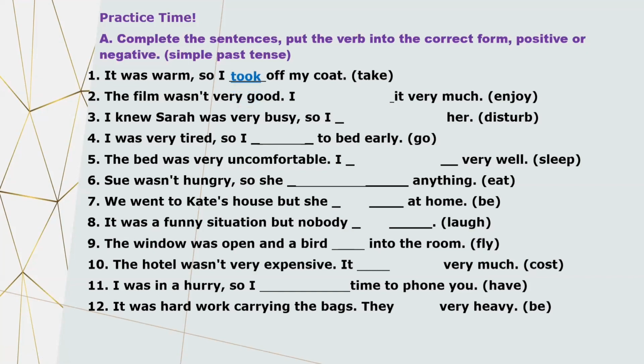Film wasn't very good, and if film is not good, you are not going to enjoy it much, right? So it will become I did not enjoy it very much. I knew Sarah was very busy, and obviously if somebody is busy, you are not going to disturb. So I knew Sarah was very busy, so I did not disturb her. I was very tired, and obviously, if I'm tired, I will go to bed early. So, I was tired, I went to bed early.